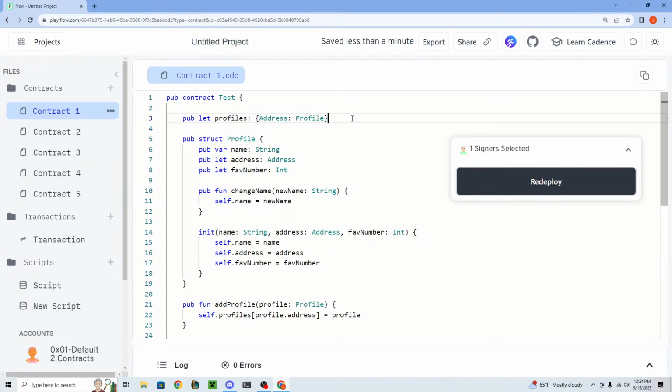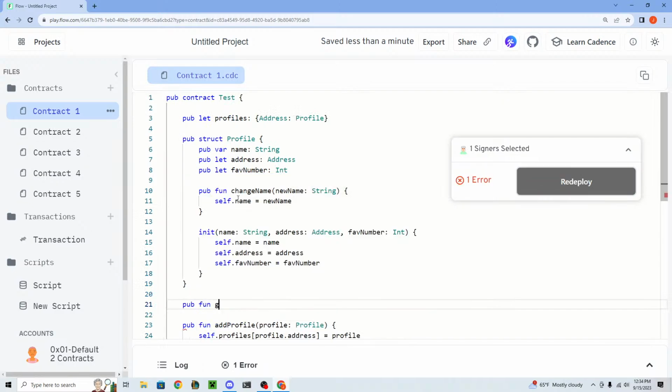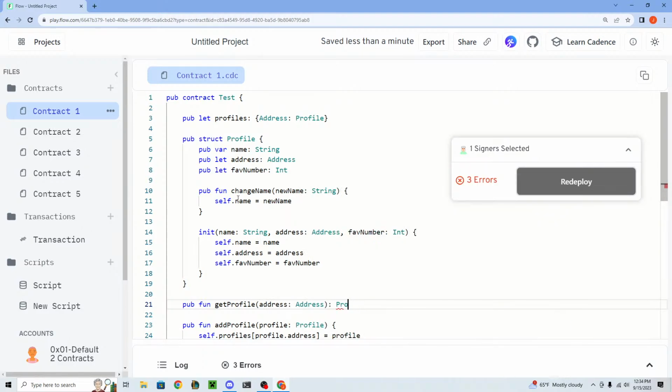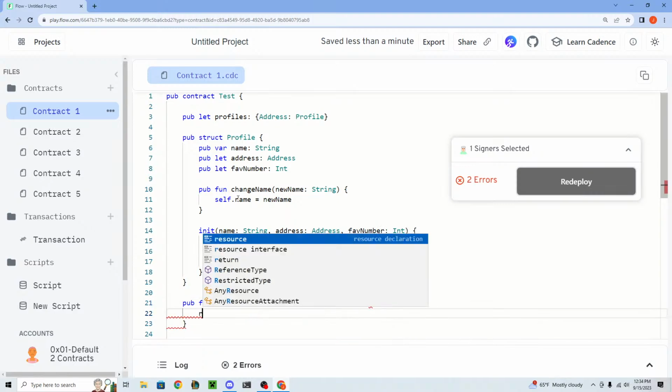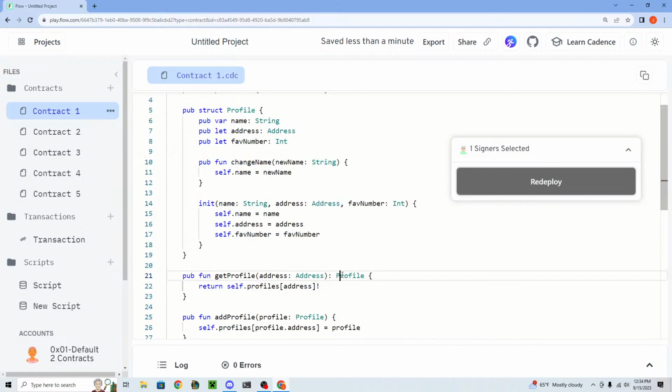Because what we want to do is, if we were to make a function called getProfile and pass in an address and return a test.profile type, what's going to happen is if we were to do self.profiles at the address, this is going to return a copy.